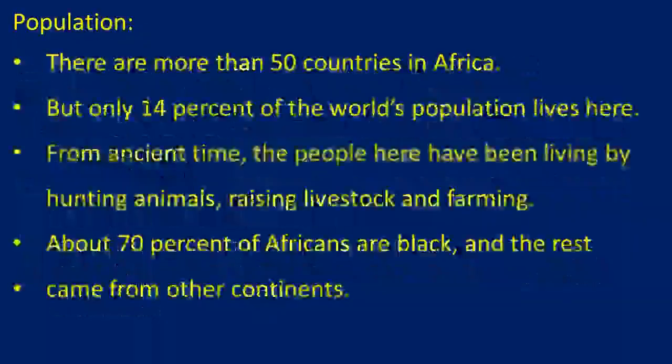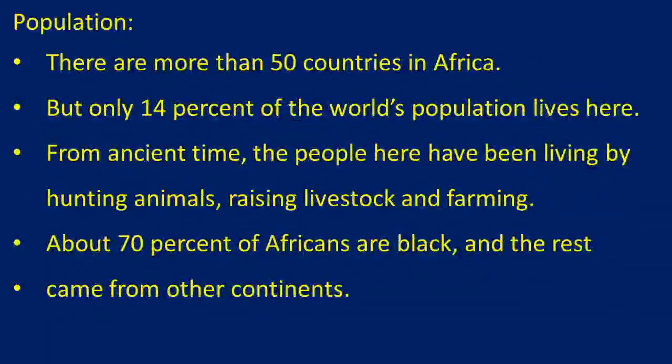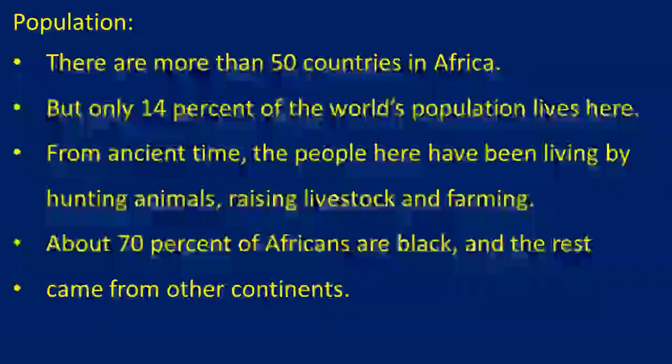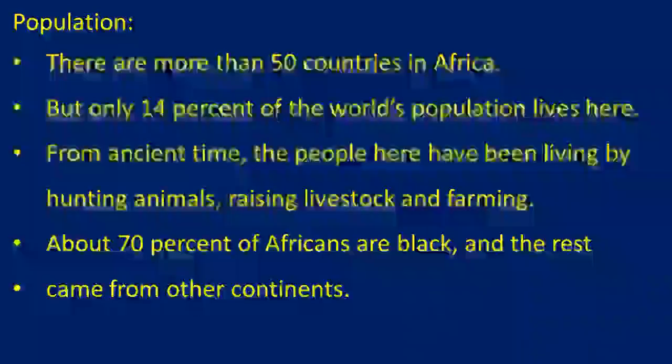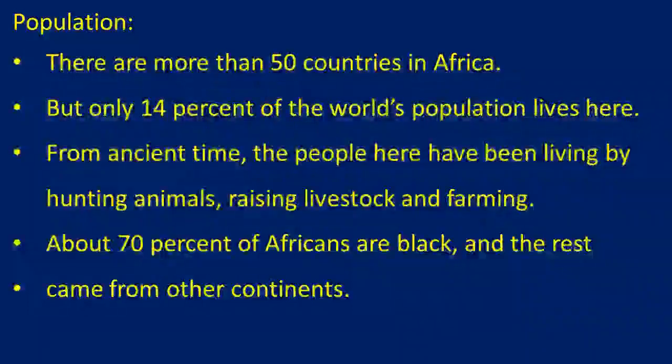Population: even though it has 50 countries, only 14% of the world population lives here. Why? Because most of the places are forest and desert, so they are not living there. But ancient people are there, who stay here by hunting animals, raising livestock and farming. About 70% of the people are black people, who are the natives, and the rest came from other continents.